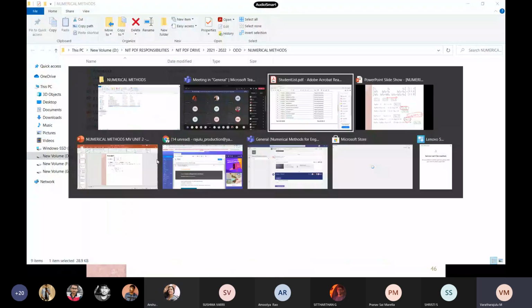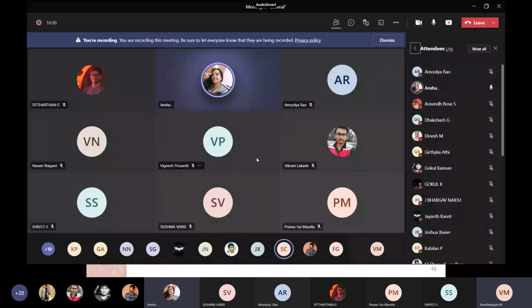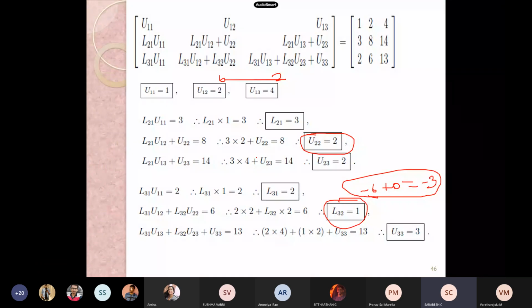Tabarish. Sir. Yes, sir. Tabarish, have you tried the example 9? Sir, I went to the internet and checked the conditions, sir, but I didn't know what to do after that.